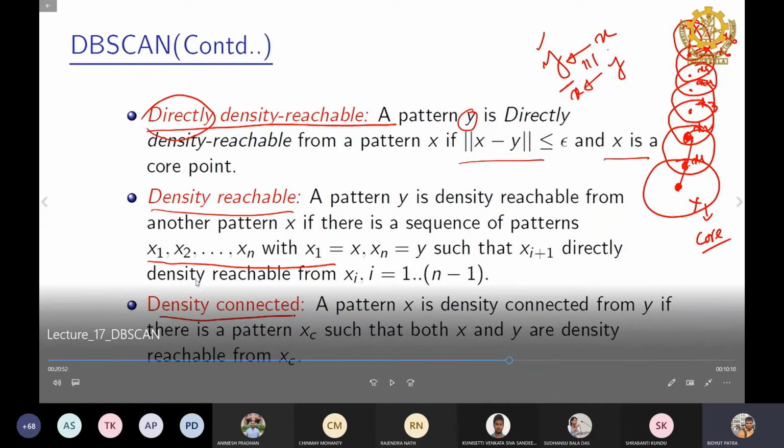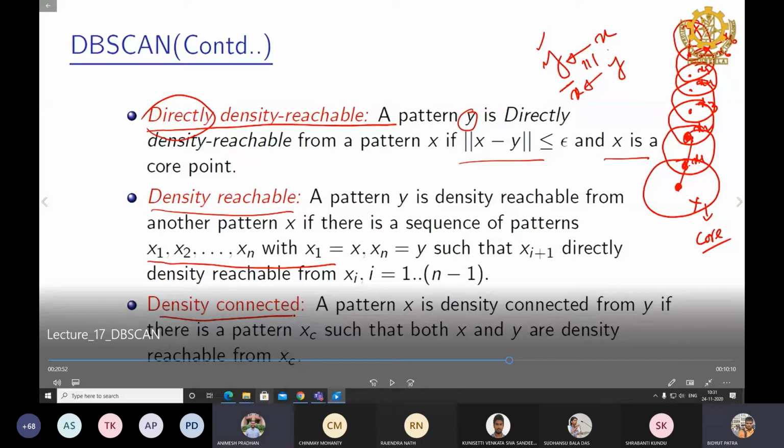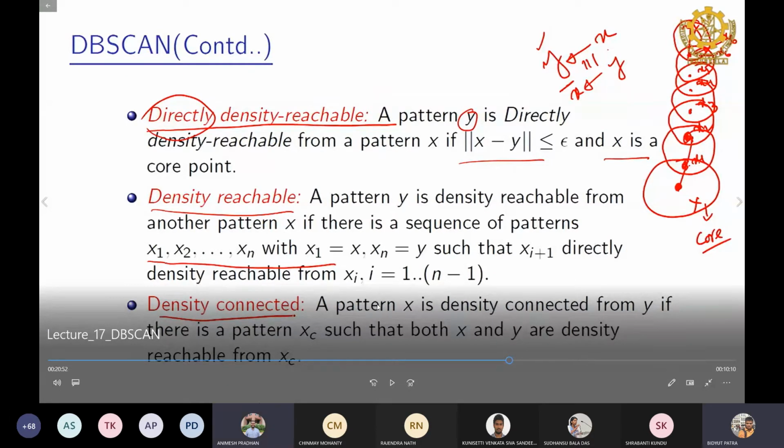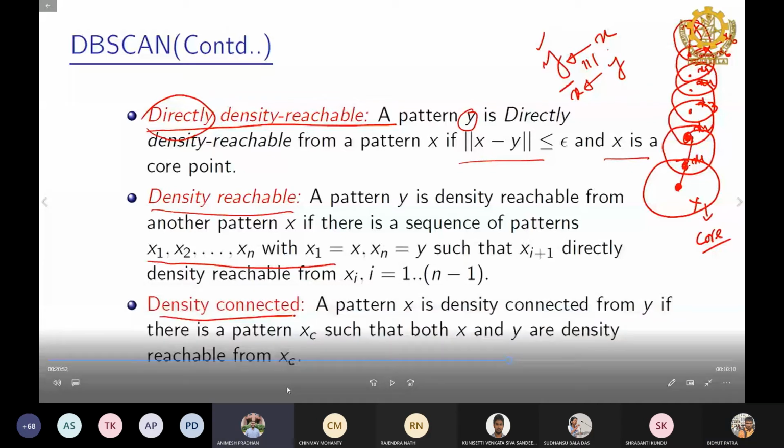If you understood, next we move to the next definition. Sir, one question. Suppose the distance is radius r, can two core points exist within the radius that we are taking? It can be any number within the epsilon.